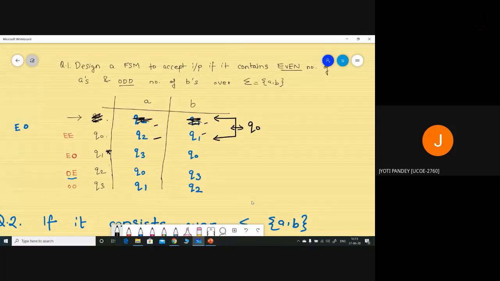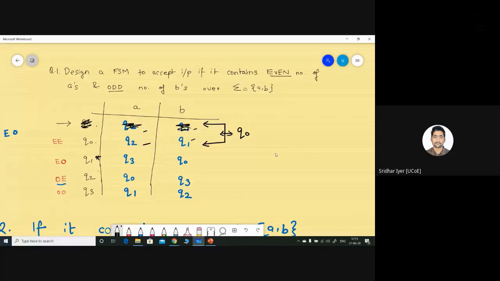Yes, the whole question. Okay, this question is all about accepting the inputs if they contain an even number of A's and an odd number of B's. Let's have a look at this state transition. I have mentioned it like this: a state for even A even B, then even A odd B, then odd A even B, and odd A odd B. You can have any order you wish; it is up to you.